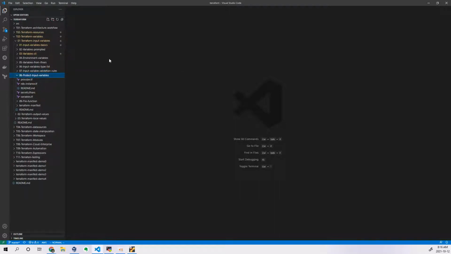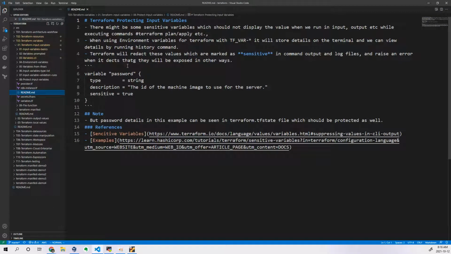And then we have protecting input variables. What does it mean? Protect in the sense, if you want your variables to be sensitive, let's say you are storing some particular password or certificate or token in the variables, and let's say you are using CI/CD operations. The CI/CD operation shows you the variables information as well.